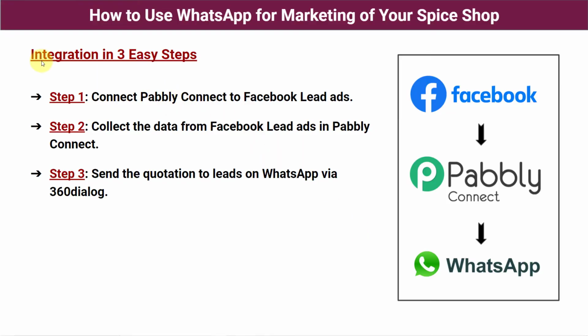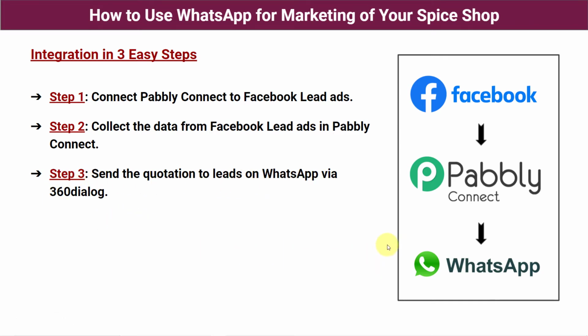So guys, these are the 3 easy steps by which you can also make this integration or automation between Facebook lead ads and WhatsApp. So guys, step 1 is connect Pabbly Connect to Facebook lead ads. So first of all, we are going to open Pabbly Connect and connect our Facebook lead ad with Pabbly Connect. And step 2 is collect the data from Facebook lead ads in Pabbly Connect. Okay. So in second step, we'll bring down the data of a new lead generated from Facebook lead ads here in Pabbly Connect.